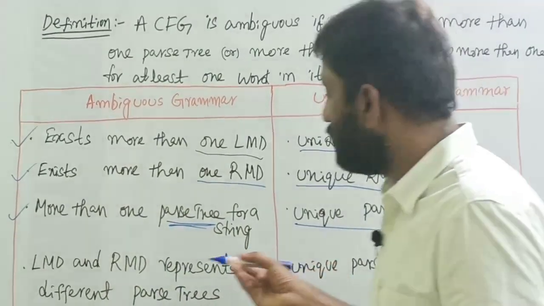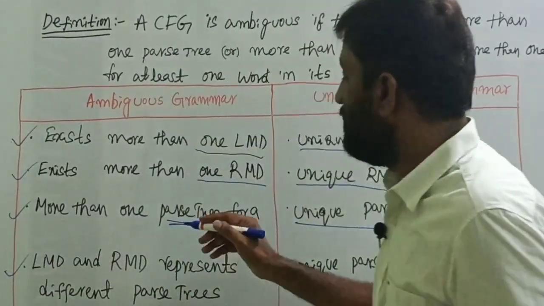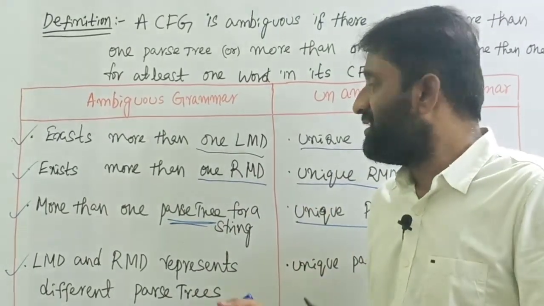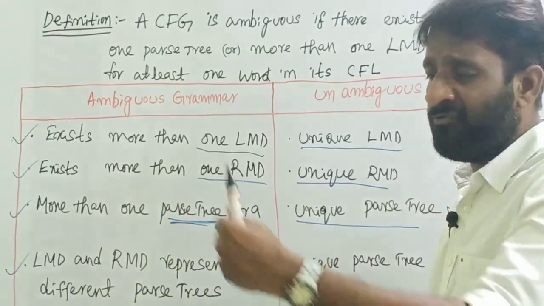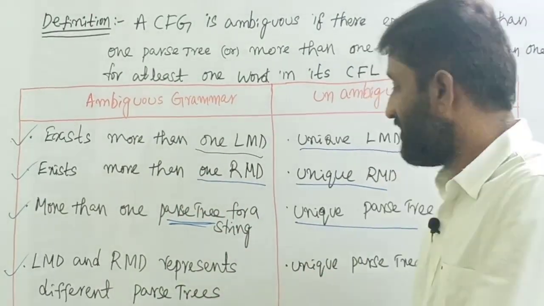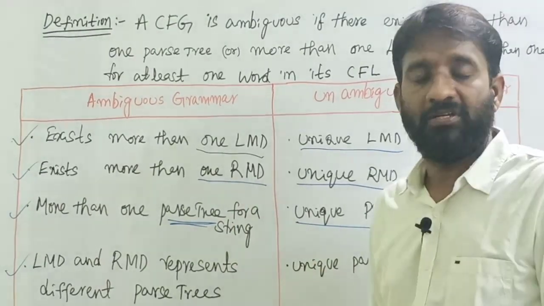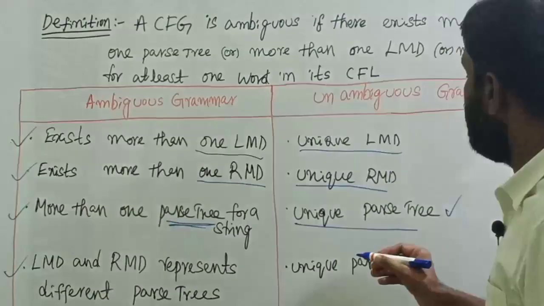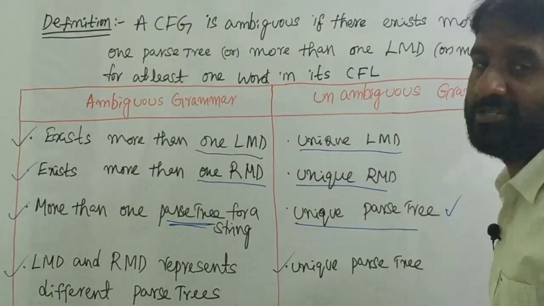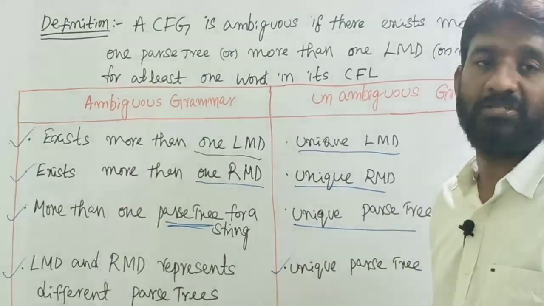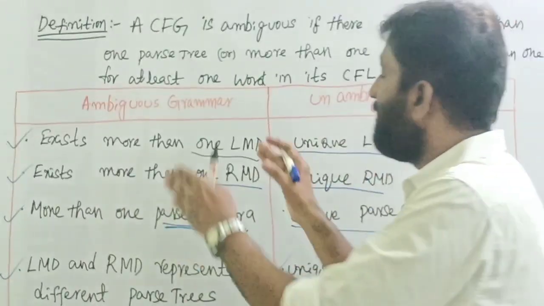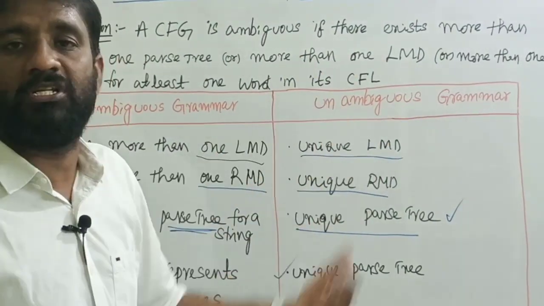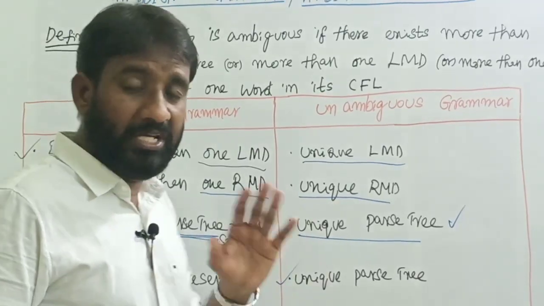Then the fourth difference: leftmost derivation and rightmost derivation represent different parse trees. For the leftmost derivation we can write one parse tree, and for the rightmost derivation we can write one more parse tree, so we call that grammar an ambiguous grammar. Whereas in an unambiguous grammar there exists a unique parse tree, and it is not possible to construct more than one parse tree. These are all the differences between an ambiguous grammar and an unambiguous grammar, and a language may be unambiguous too. Let's take one example grammar.